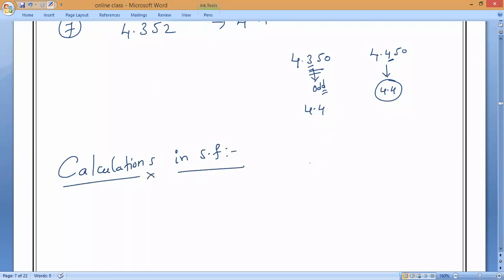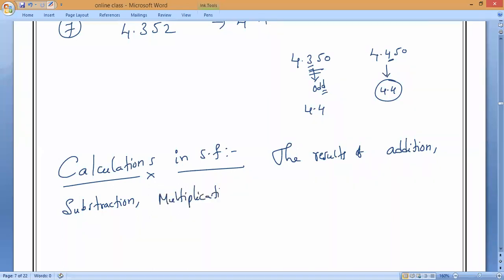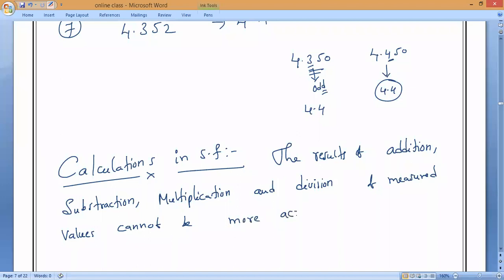The results of addition, subtraction, multiplication, and division of measured values cannot be more accurate than the current measurement.